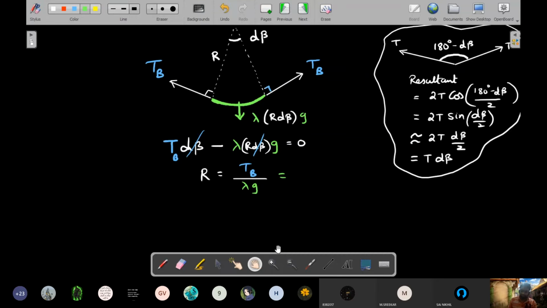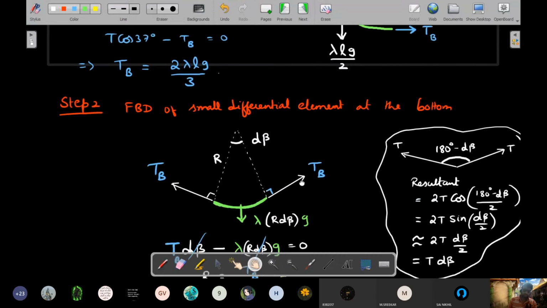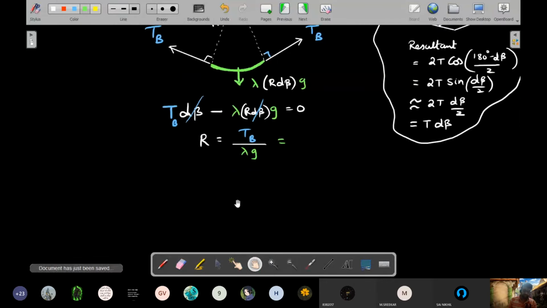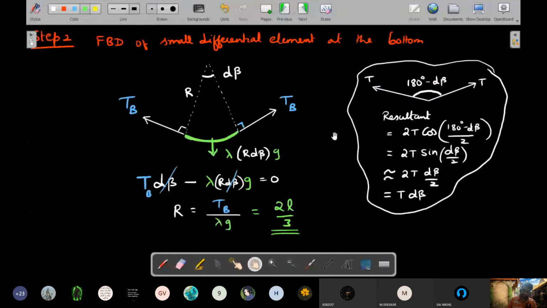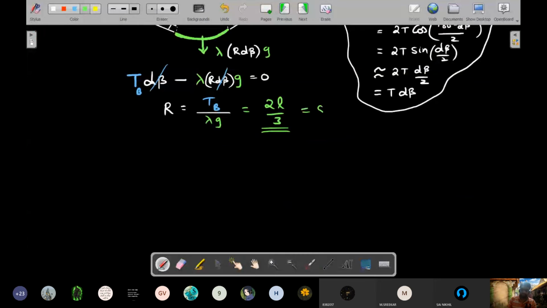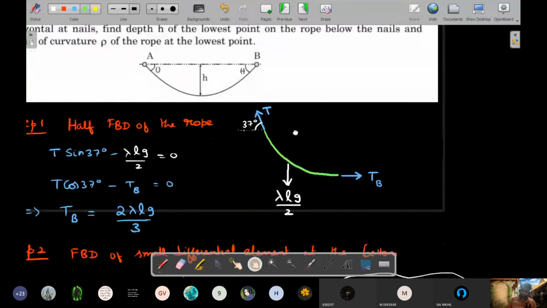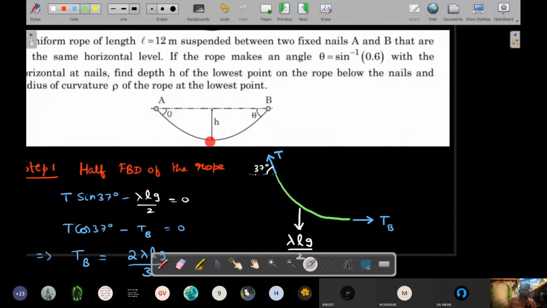So what was the value of TB that you found in step 1? 2 lambda L g by 3, which makes this a pretty simple answer, which is 2L by 3. So the radius of curvature at the bottom is 2L by 3. L was given as 6 meter, I guess, if I remember it correctly. No, 12 meter was given. So if I substitute, this would be 8 meters as the answer. So the radius of curvature here is 8 meters.